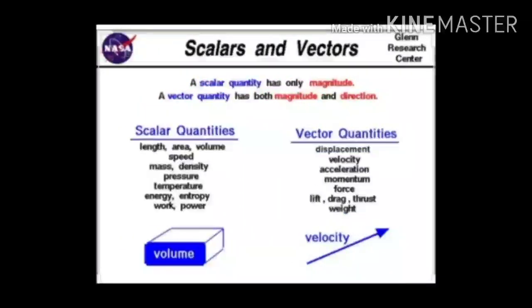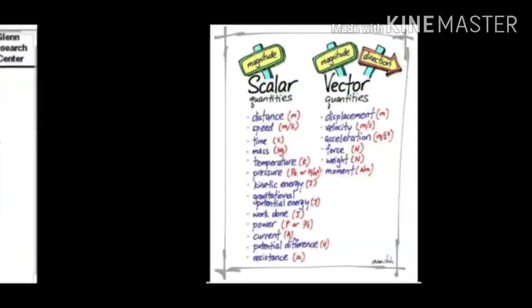Now, vector quantity. Some physical quantities need both magnitude, numerical value, and direction to describe them. So those physical quantities which require both magnitude as well as direction to describe them completely are called vector quantities. Examples are displacement, velocity, acceleration, force, weight, momentum, etc.